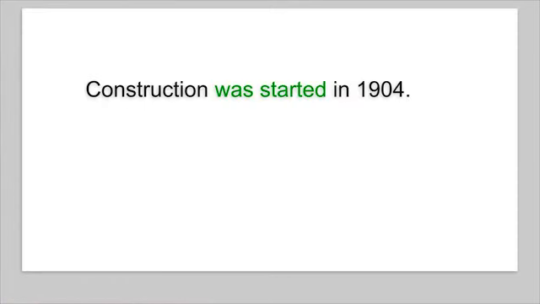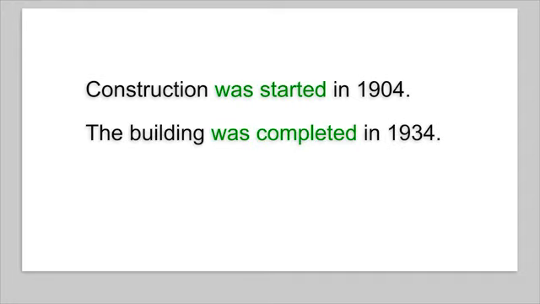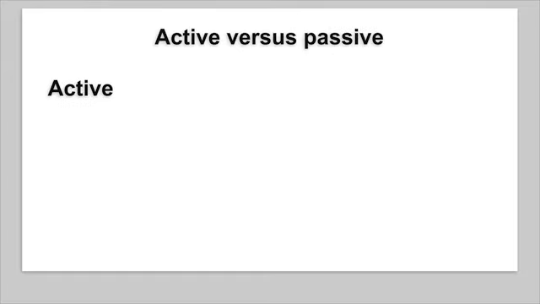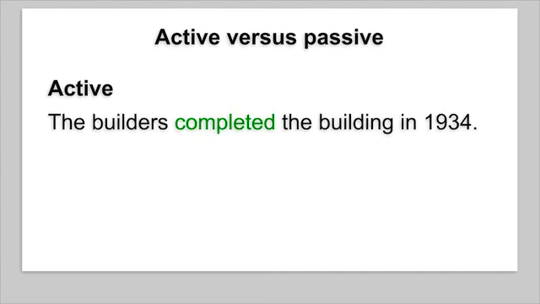Construction was started in 1904. The building was completed in 1934. It's used for exhibitions, music events, and theater performances. Most English sentences are in the active voice. For example, the builders completed the building in 1934.